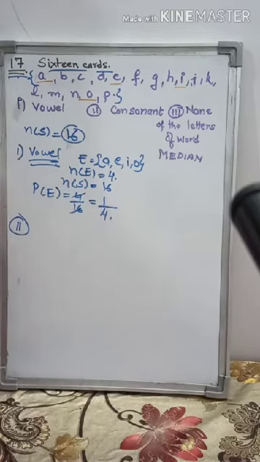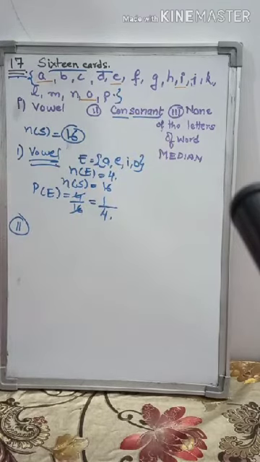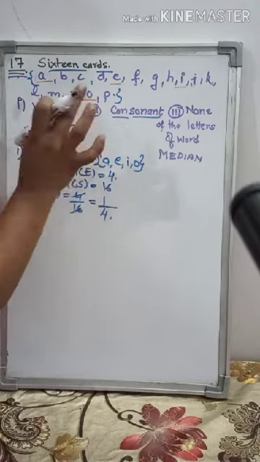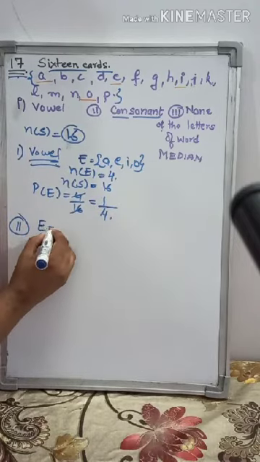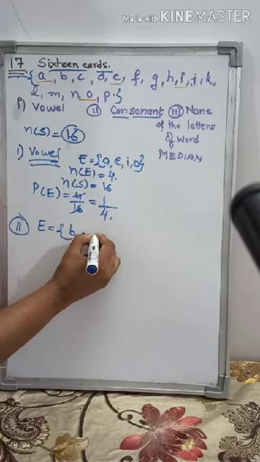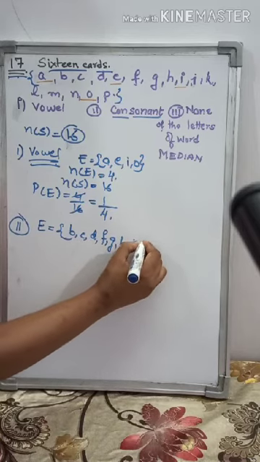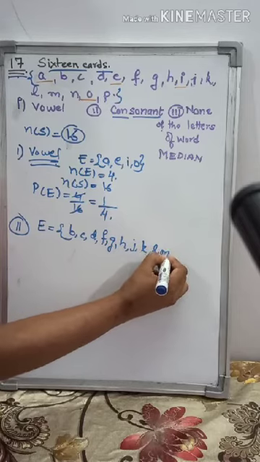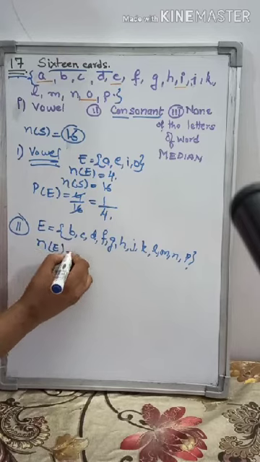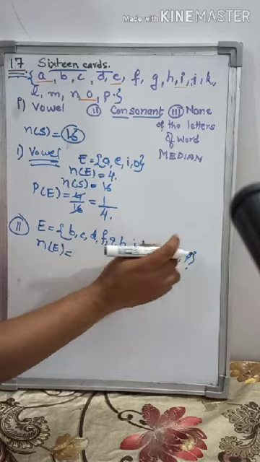Now second part, you have to take the consonants, those which are not vowels. Either you can directly subtract 4 from 16 and you will get to know, or you can write the remaining alphabets: B, C, D, F, G, H, J, K, L, M, N, P. So count the number of elements in the event: 1, 2, 3, 4, 5, 6, 7, 8, 9, 10, 11, 12.